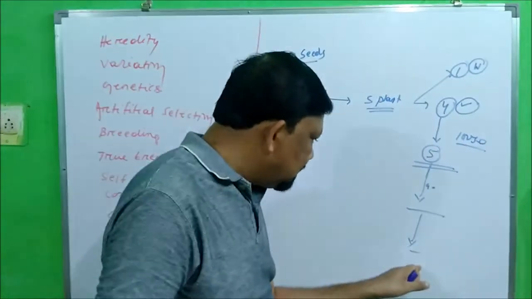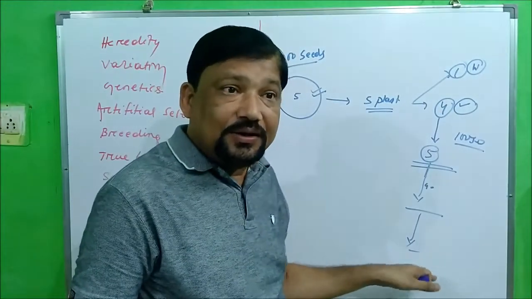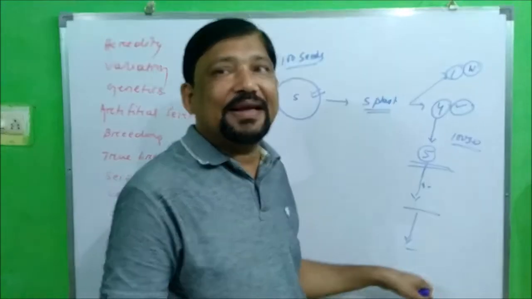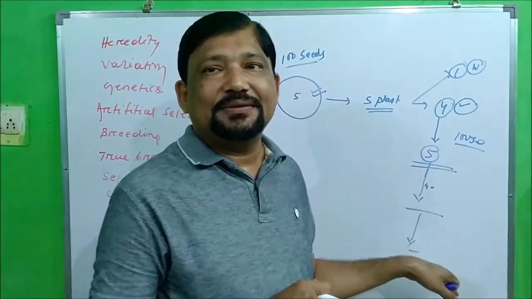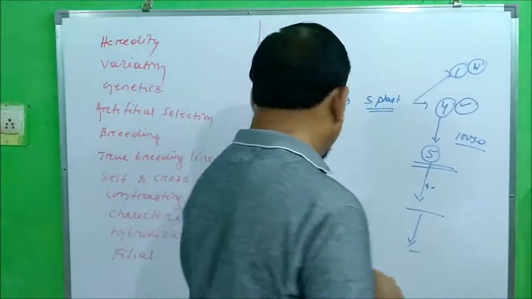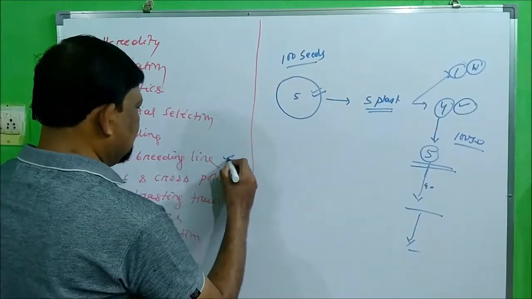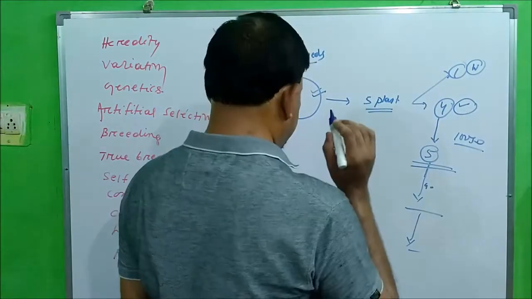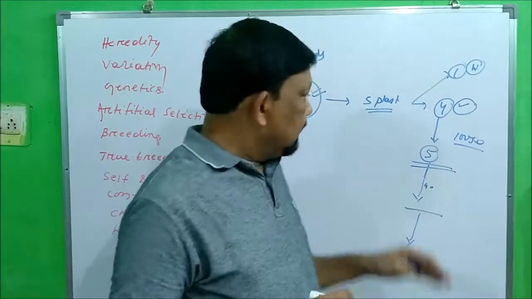Now what he got, the selection he got is a true line. Clear? It is a true line, or it is called true breeding line. True breeding line, or simply called true line. So what is breeding? He goes on